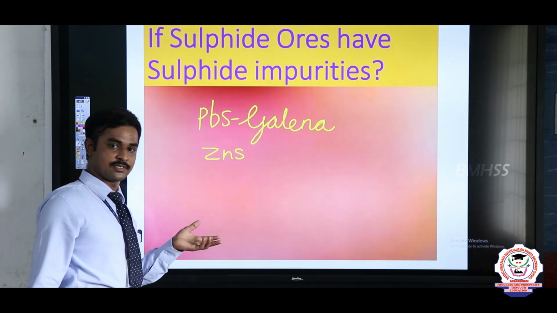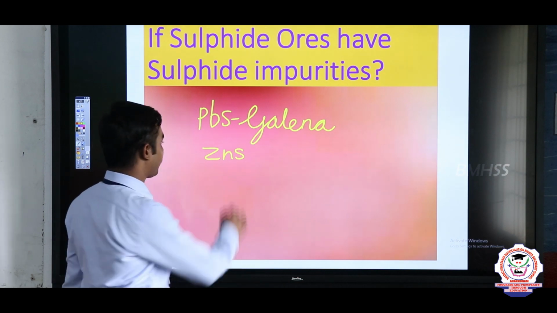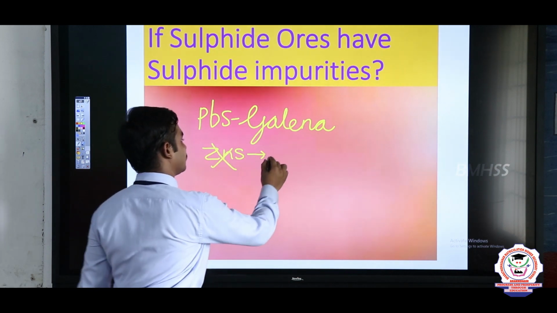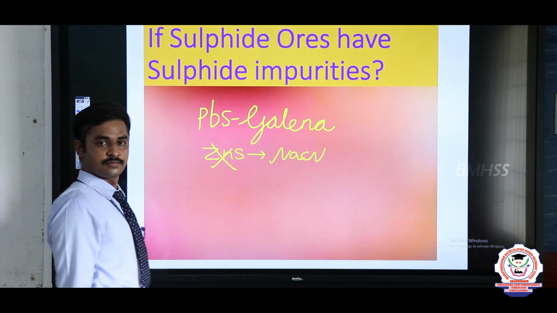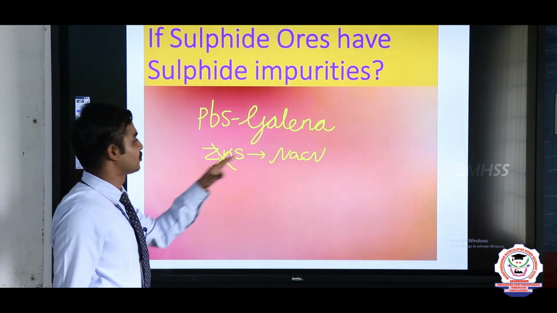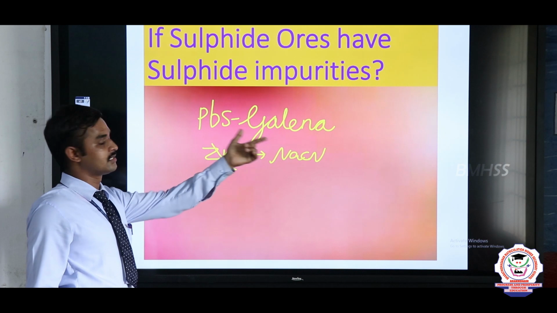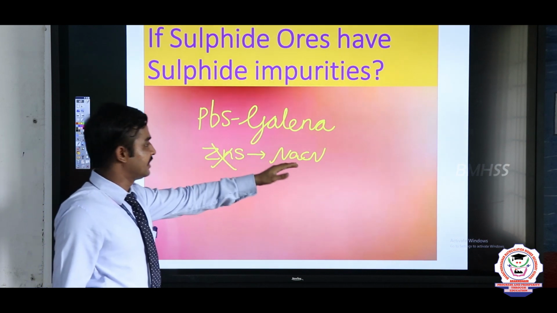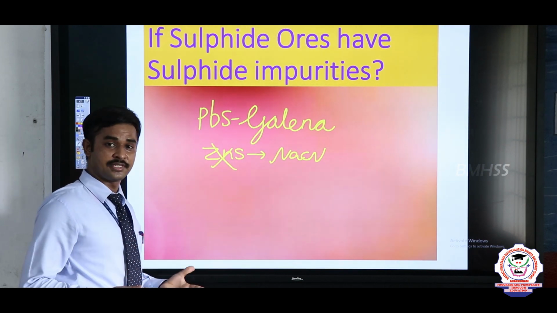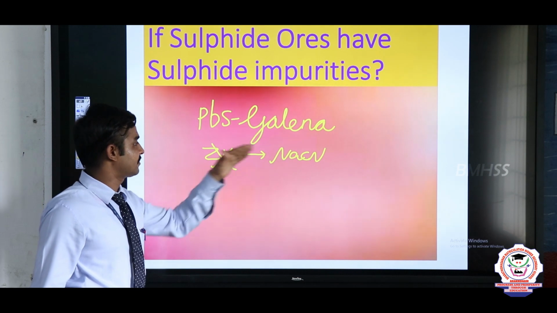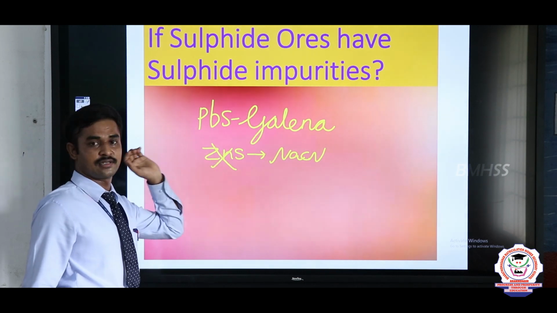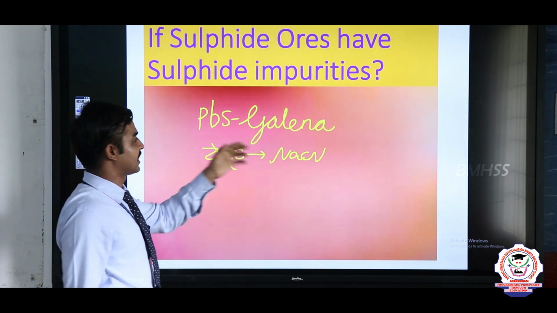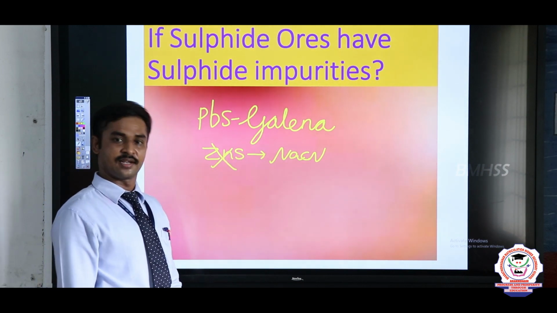Both are sulfide ores. So, to remove the zinc sulfide, we need to use NaCN. The NaCN removes the zinc and the PbS is obtained because NaCN has high reactivity and it reacts only with the zinc atom and not with the lead atom. So, we can easily collect the lead sulfide, galena.